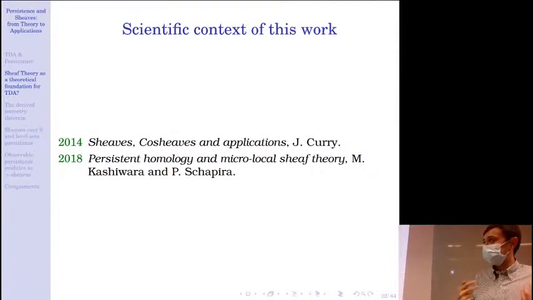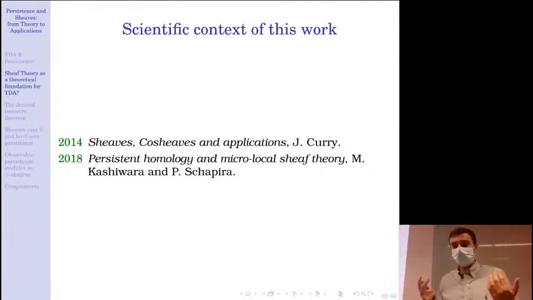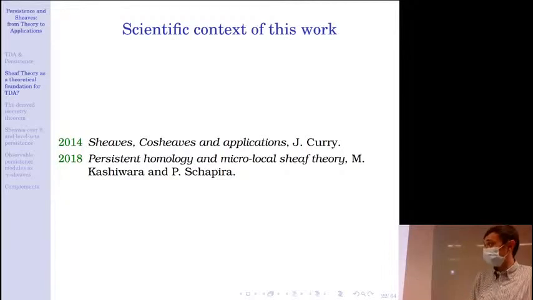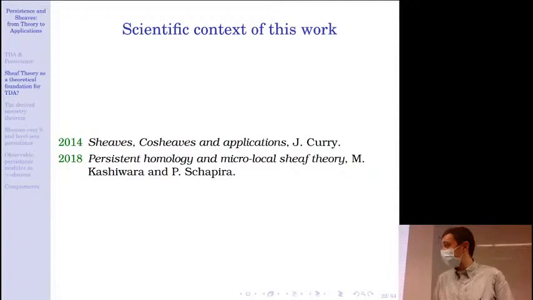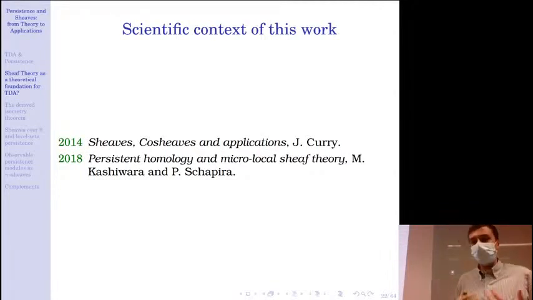So the story of TDA and sheaves all started with the Justin Curry thesis that was called Sheaves, Cosheaves and Applications. In particular, it's in this thesis that for the first time someone tried to put a distance on sheaves. And then there is this article by Masaki Kashiwara and Pierre Schapira, Persistent Homology and Microlocal Sheaf Theory, in which the authors developed the notion of convolution distance between sheaves. And this is actually the theoretical context that I have worked with and that I will explain now.